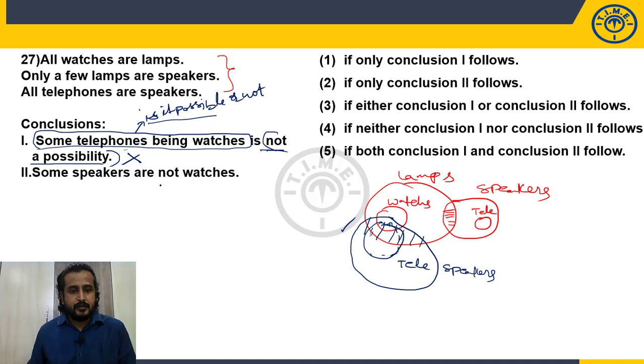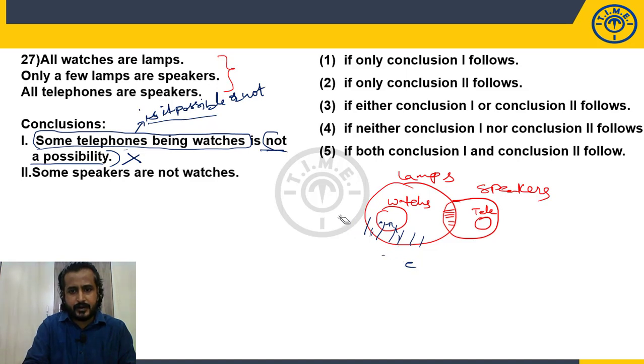Now what is the second one? Some speakers are not watches. Okay. Now, so first one is fine. Now let us erase the first one. Let us discuss the second one, because the first one is the possible conclusion. But what about the second one? It is a definite conclusion and it is a negative. So negative conclusion, we need to check it as a negative.